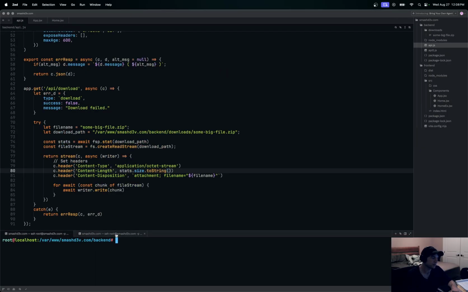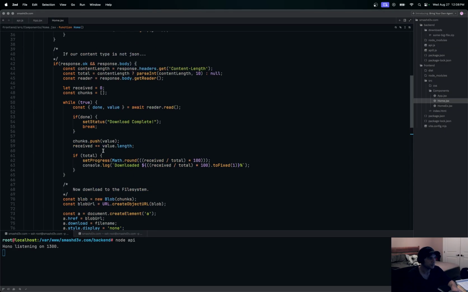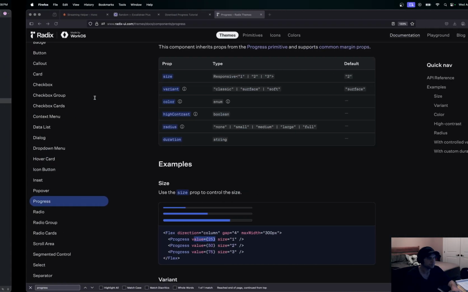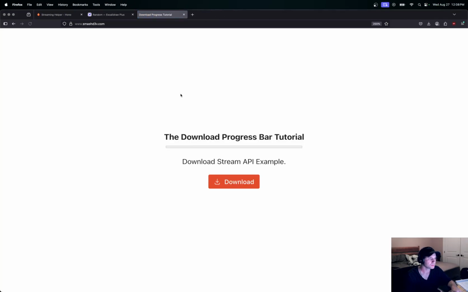We'll go start up our backend here. So we'll say Node API running on 1300. This is all it is right here, and we'll see if this actually works. Okay, so here we go. Let's go refresh this, and we'll click download. So download started, and there it goes, and then you should see it pop in up here. So it's collecting big chunks.